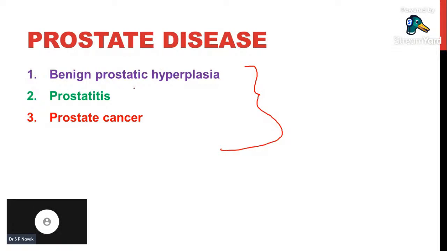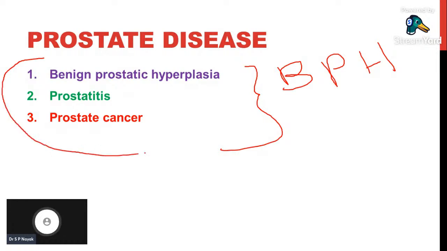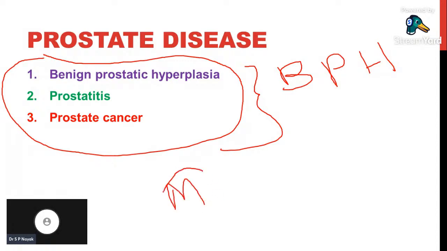The first one is benign prostatic hyperplasia, which is also called BPH. And we have prostatitis, and the third condition is prostate cancer. So these are three prostate diseases which are very commonly seen in male patients. The first one is benign prostatic hyperplasia.